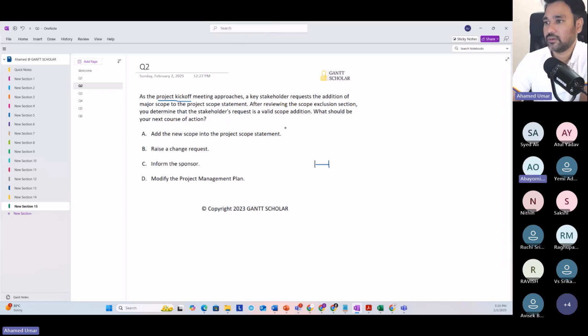if you see the project scope statement, this is only used in predictive. So with that, you can understand this question is from predictive. Now you need to first visualize the various stages of the predictive life cycle.